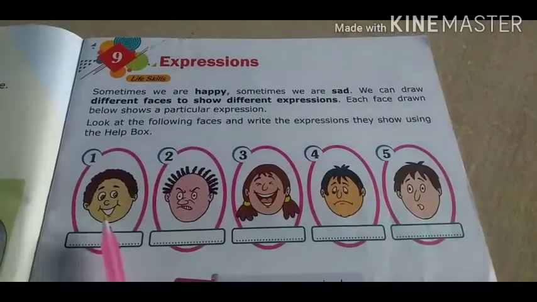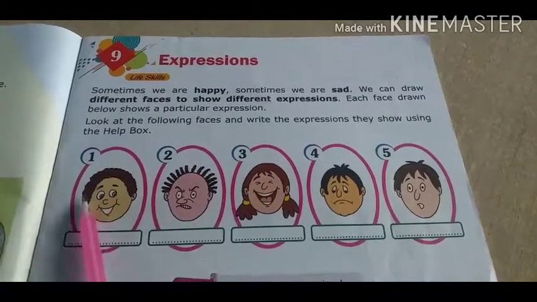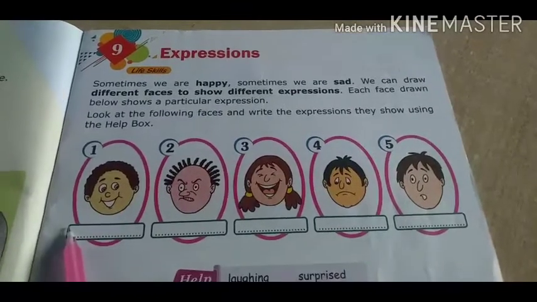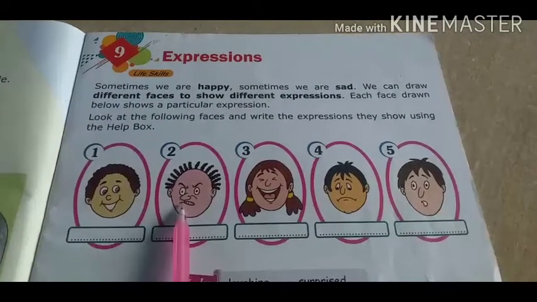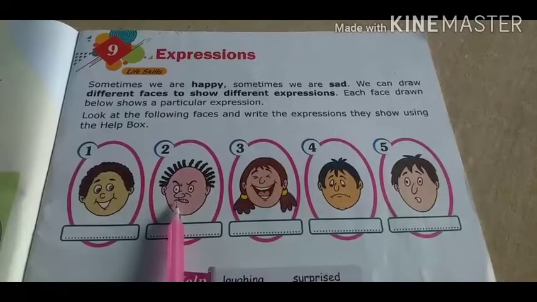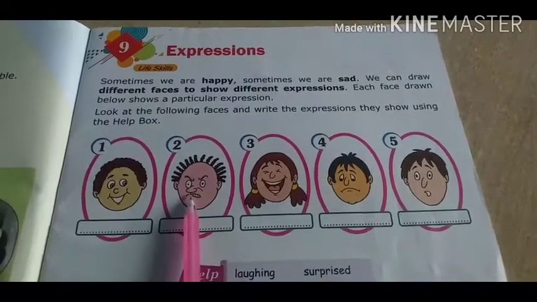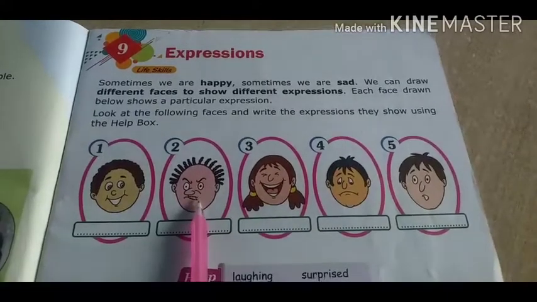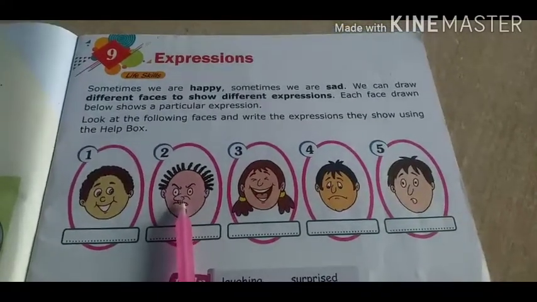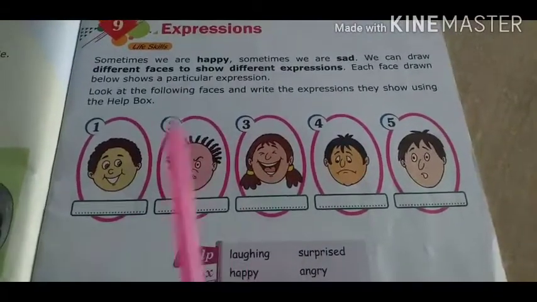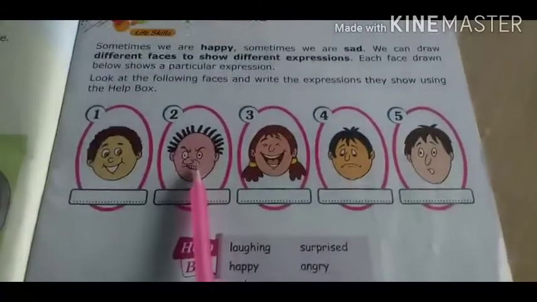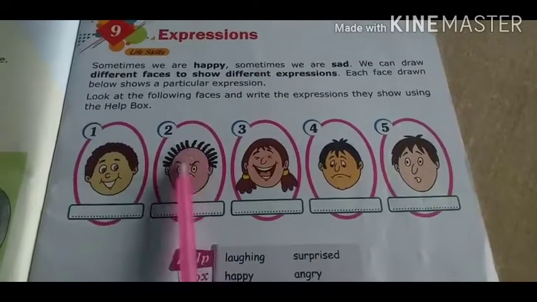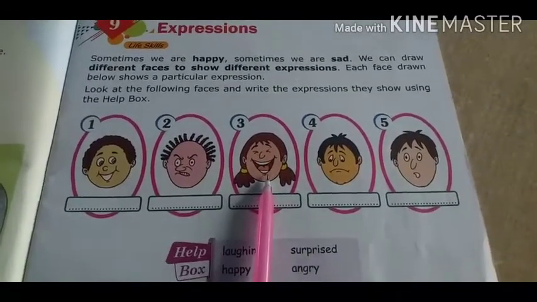Now recognize what this is. This expression is happy. He is happy. And then he is angry. When you are angry, your eyebrows, nose, teeth, all the body parts look something horrible. That's why this is angry. Now see here. Next, laughing.